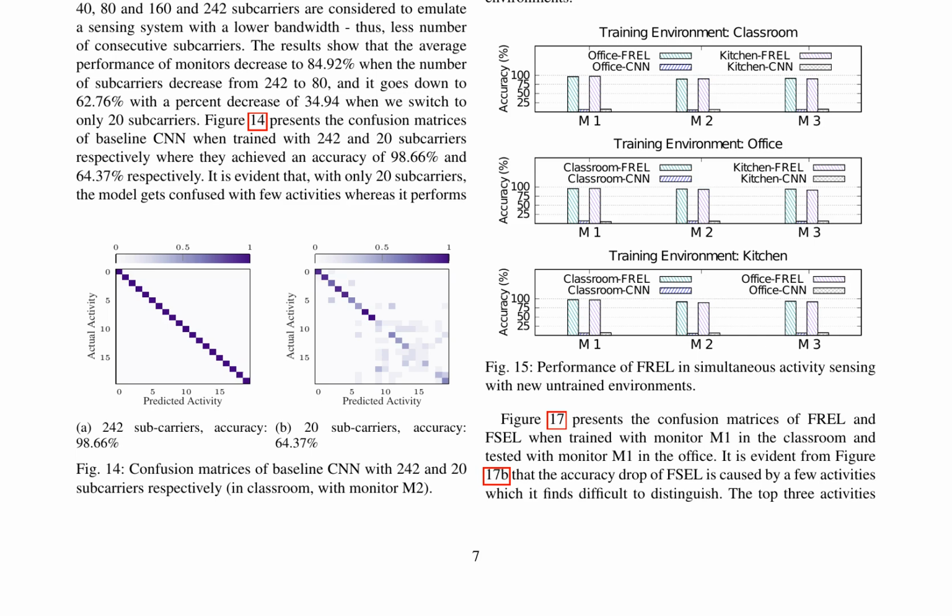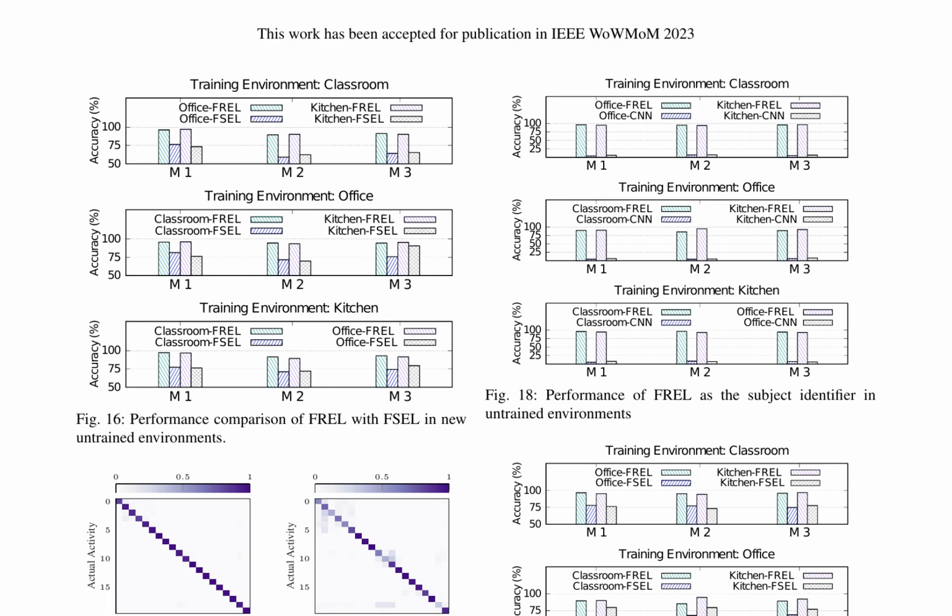The confusion matrices of FREL and FSEL reveal that FREL achieves higher accuracy and is more robust in distinguishing activities. FREL can also generalize subject identification in new untrained environments, achieving an accuracy of up to 96.53%, whereas the traditional CNN limits to 6.19%. FREL demonstrates an accuracy boost of 17.79%, 17.93%, and 17.55% in classroom, office, and kitchen, respectively, compared to FSEL.